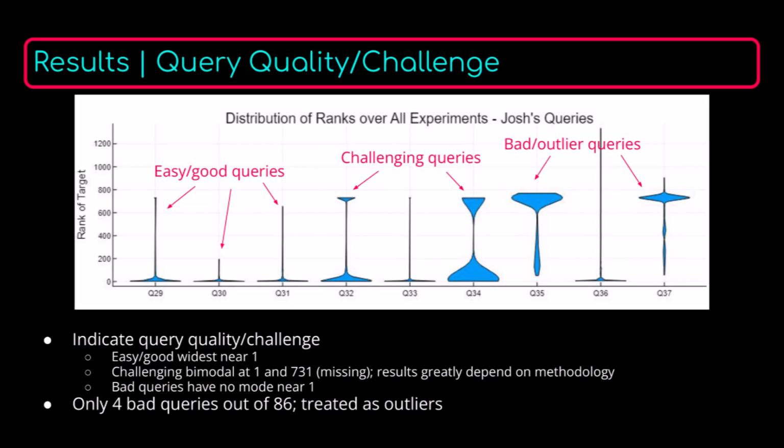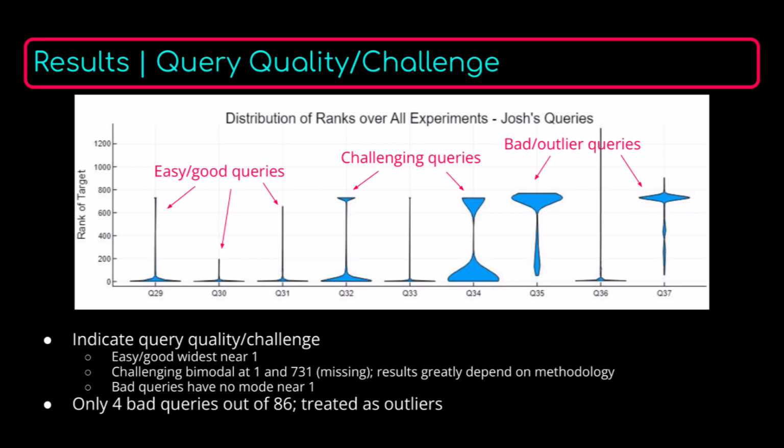Once I had all the queries in hand, I ran the experiments, and now I'm going to show you the results. I focused on individual queries, and I looked at how the rank of their single target was distributed over all of the experiments that I ran. I picked Josh's queries to show you as an example because they really highlight the 3 different types of queries that we saw. First, there are the best case queries, which have a mode around 1.